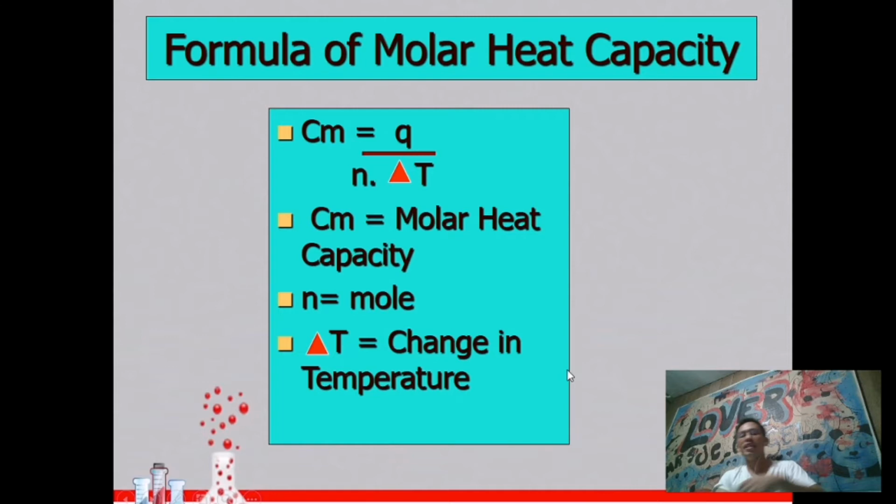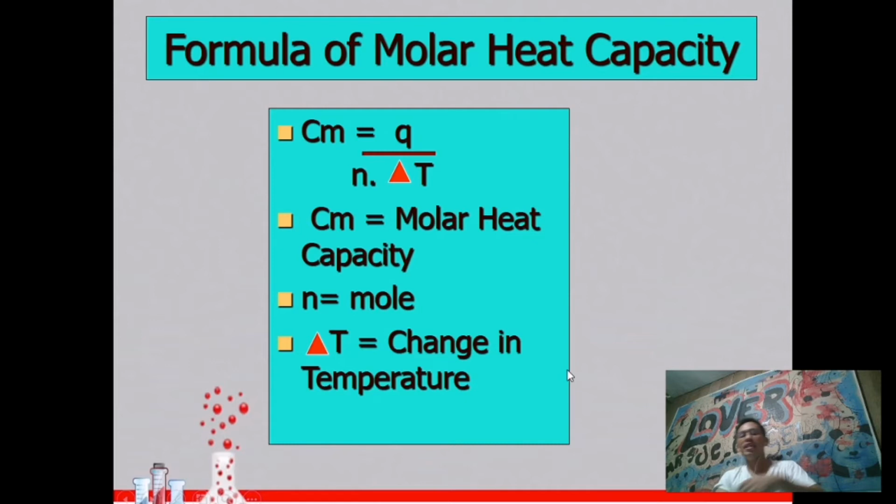So we have here a problem stating that 1000 joules of heat is applied to 10 grams of iron metal and to water. Calculate the temperature change of each substance. In this problem, we'll calculate the temperature change of the following substances, the iron metal and the water. First, we'll find the temperature change of the metal.